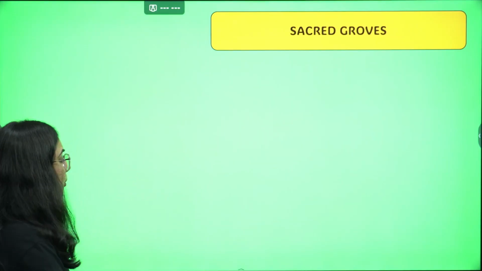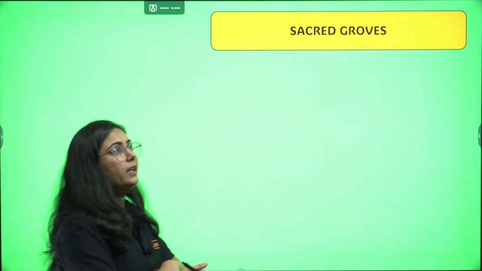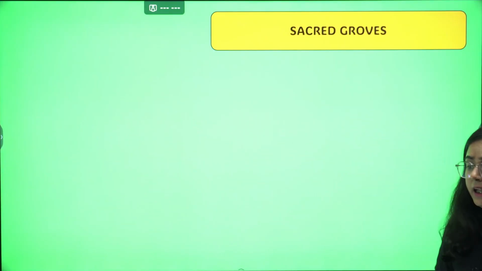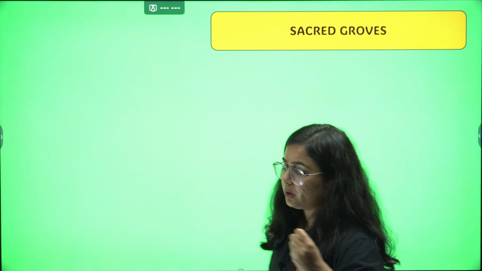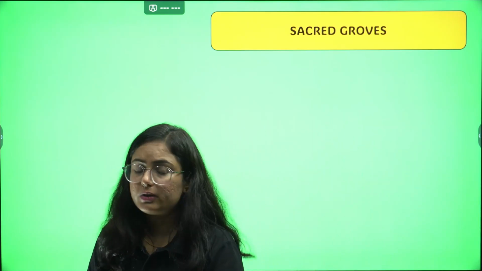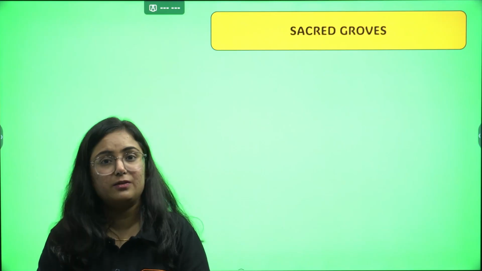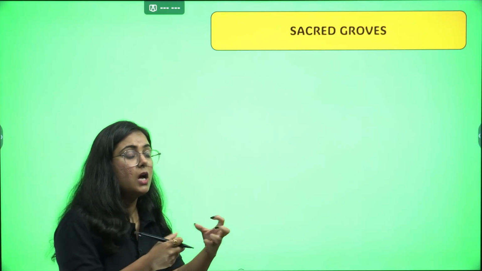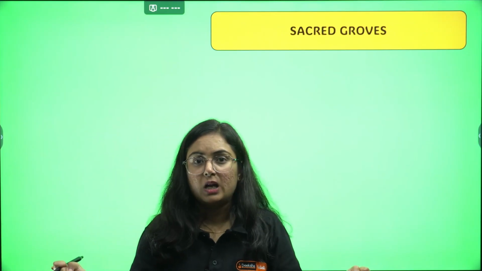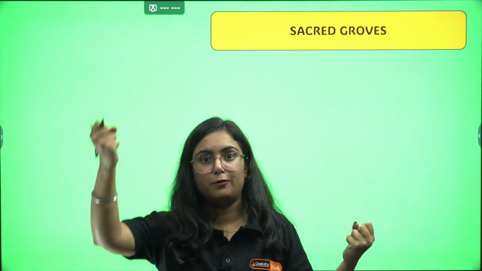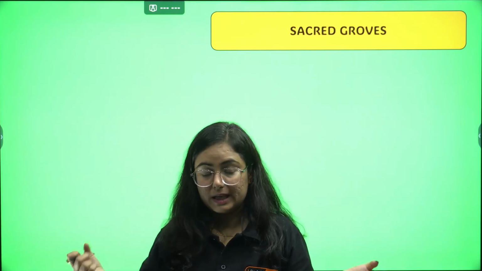Okay? Moving to the next topic, that is sacred groves. Look, again I'll discuss this point. If we go back to history, either it's Vedic civilization or Indus Valley civilization, in the early years when worship started, they considered God in the form of nature, like Indra for rainfall, protector.